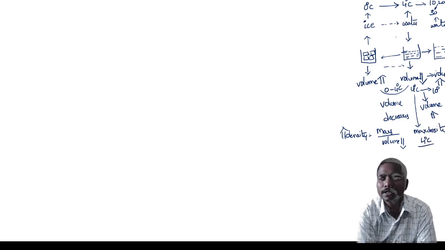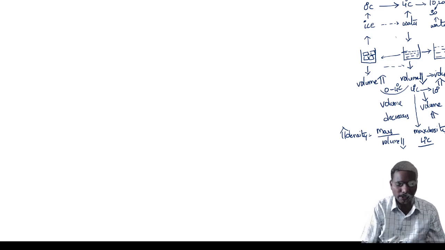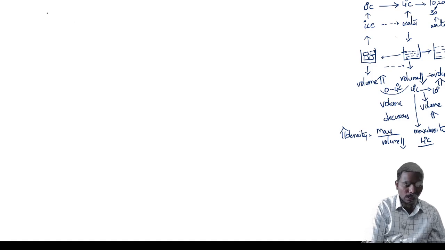All of you clear? So at 4 degrees centigrade, the volume is very less, so density is more. So, very important question: maximum density of water at which temperature? 4 degrees centigrade. All of you clear? Okay, so note down that point.